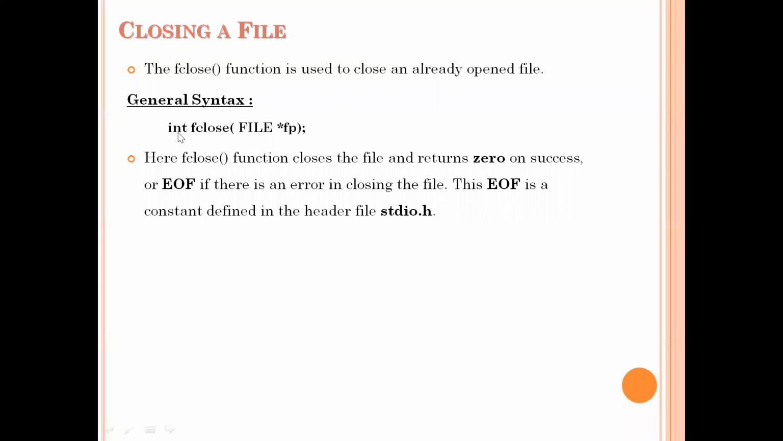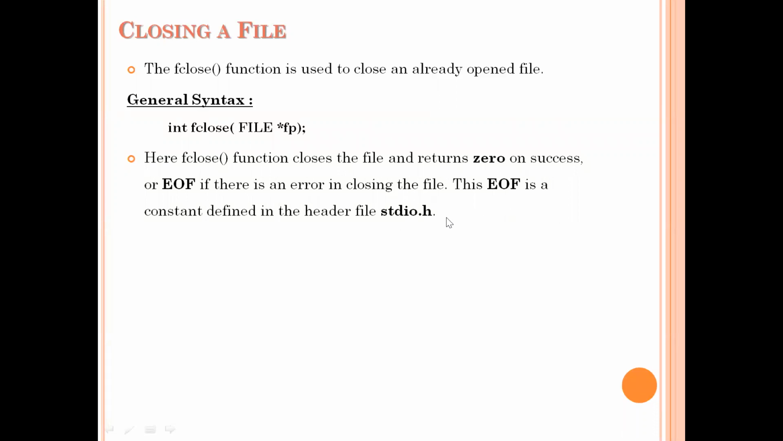If you see the syntax, fclose, whatever file you want to close, that file pointer we need to pass as a parameter. Here the fclose function closes the file and returns 0 if the file is closed successfully. Suppose there is any problem while closing that file, then it will return an error, or sometimes it will return EOF. EOF is a constant that indicates end of file. This constant is also defined in the stdio.h file.